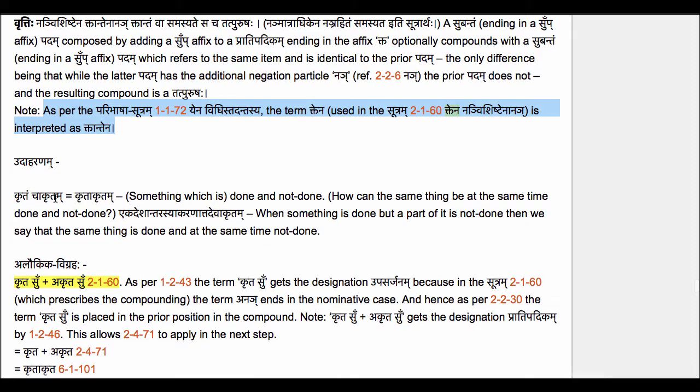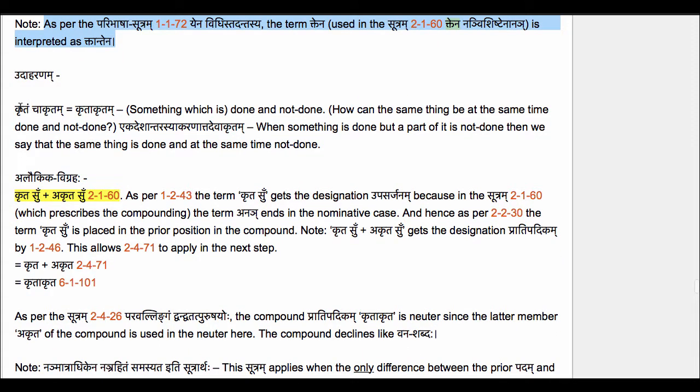Let's take an example to see how this sutram works. Kritancha kritam equals krita kritam. Kritancha akritam equals krita kritam. Something which is done and not done. Now how can the same thing be at the same time done and not done? Ekadeshantarasya karanat tadeva kritam. Ekadeshantarasya akaranat tat eva akritam. When something is done but a part of it is not done, then we say that the same thing is done and at the same time not done.